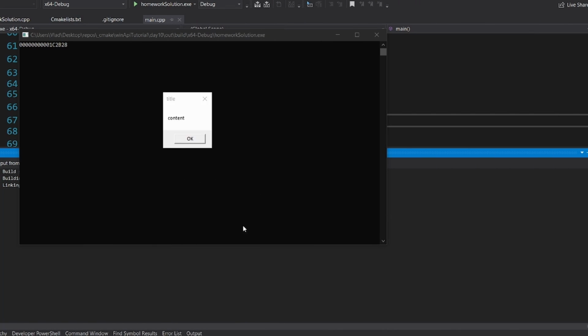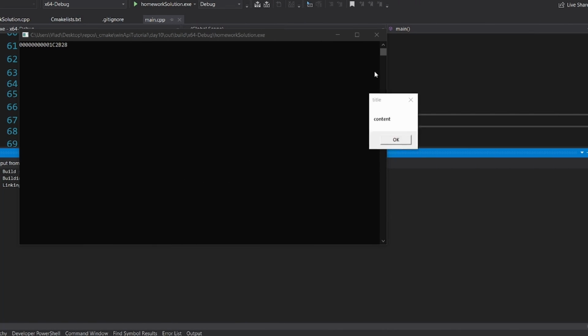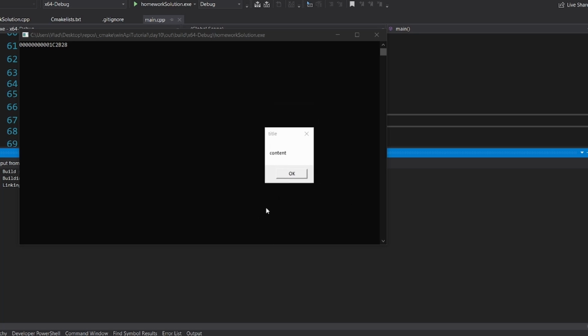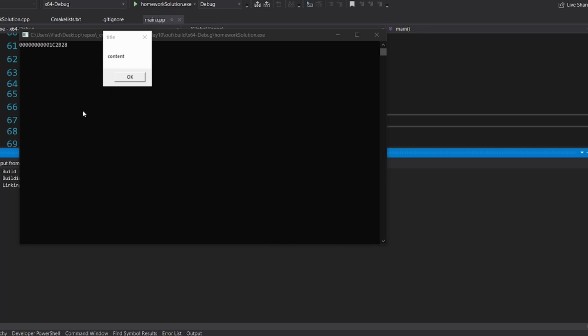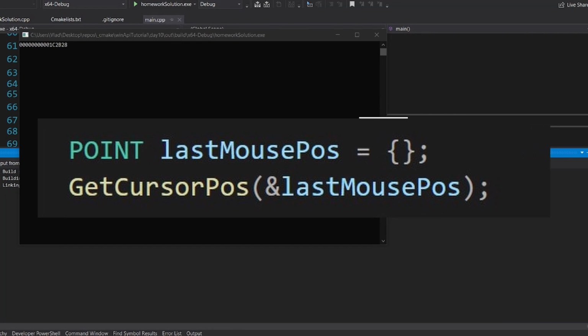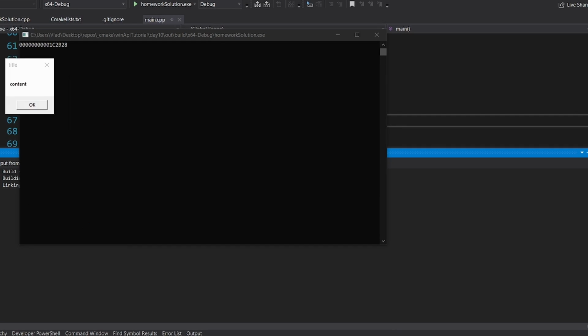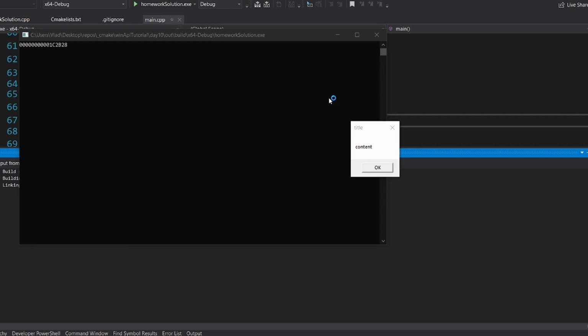Finally, this is your homework for today. You have to make this window run from the cursor, and you have all the knowledge that you need to finish it. I'll just tell you that you need to call GetCursorPos to get the mouse position. The homework solution is also in the repo, but try to solve it yourself.